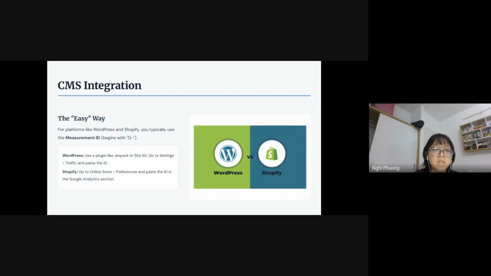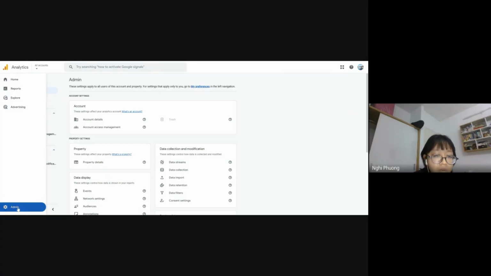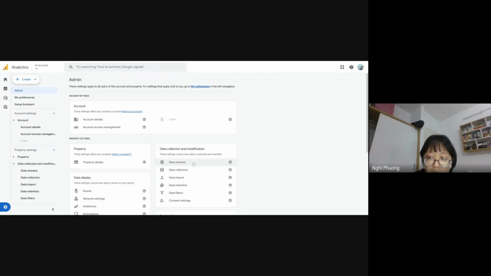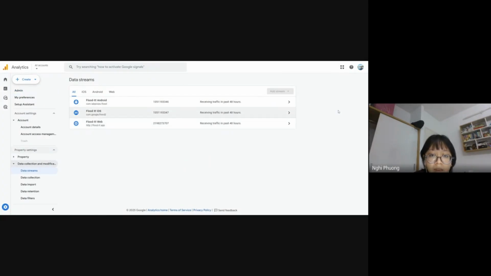And now let's take a look at how we can find the measurement ID. First, I will click into admin. I will find data streams and click into web.